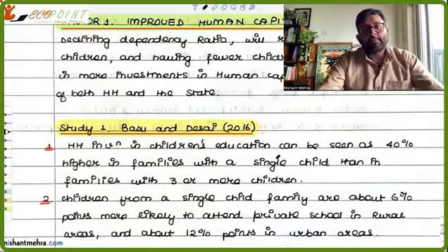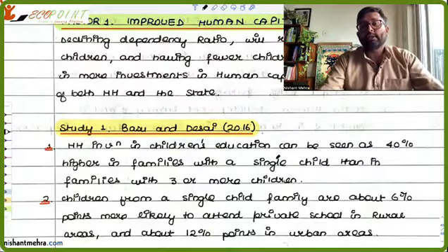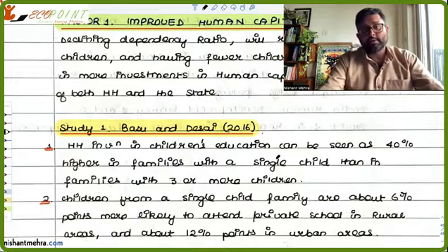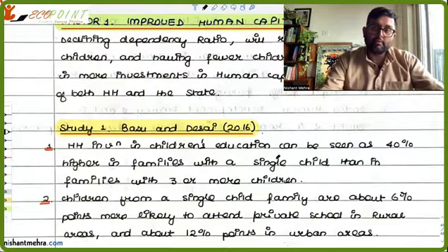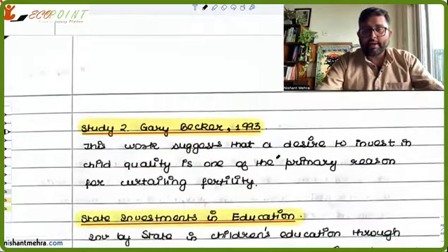Children from a single-child family are about 6% more likely to attend private school in the rural areas and 12 percentage points more in the urban areas. So this is what their studies are showing, the benefits of having fewer children in the family. There is another study by Gary Becker.